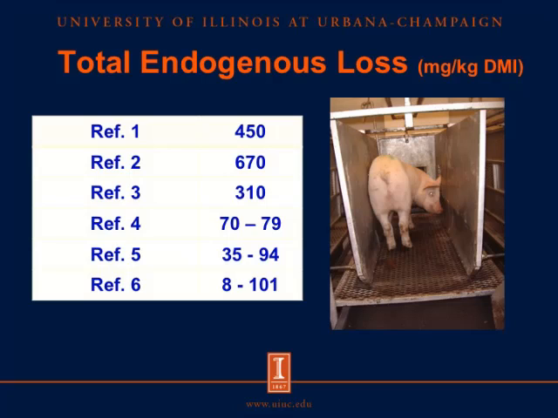That has been accomplished in 6 recent experiments that have been conducted in North America, and the estimates for the total endogenous losses of phosphorus determined in milligram per kilogram dry matter intake are shown on this slide. And we can tell here that there's a variation in these estimates from 8 milligram per kilogram dry matter intake and all the way up to 670 milligram per kilogram dry matter intake.